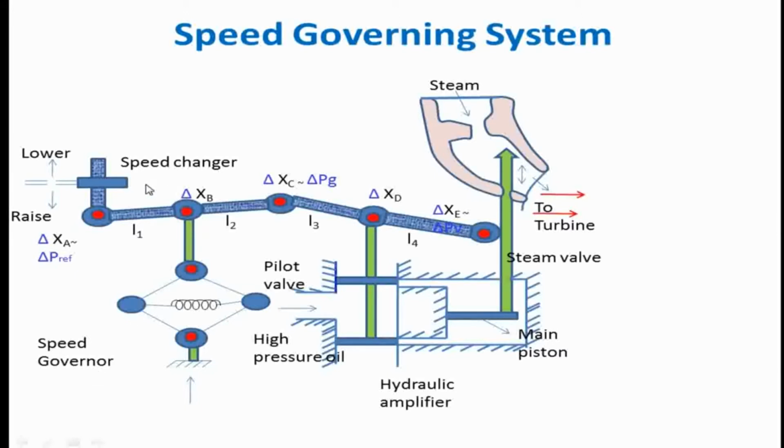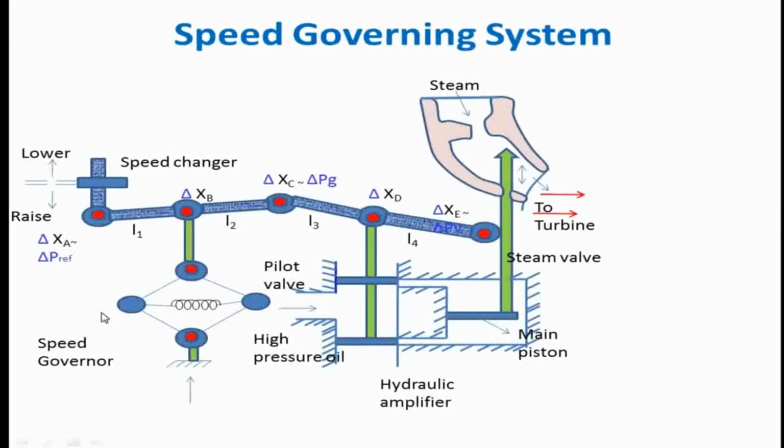The speed changer is employed for getting a secondary load frequency control. It is going to provide a command signal to the entire speed governing system. It may give either a raise or lower command to the entire system. And the speed governor, we can say, is the heart of this entire speed governing mechanism, because it contains a fly ball. It is a standard speed governing mechanism. Due to the movement of this fly ball, either it will go outwards or it will go up. With the help of this fly ball movement, we can sense the change in speed,